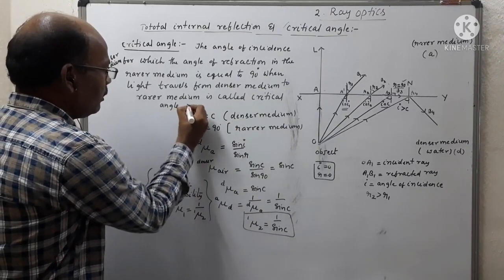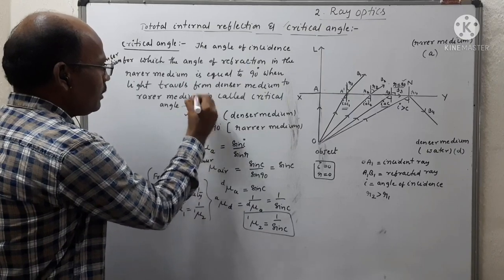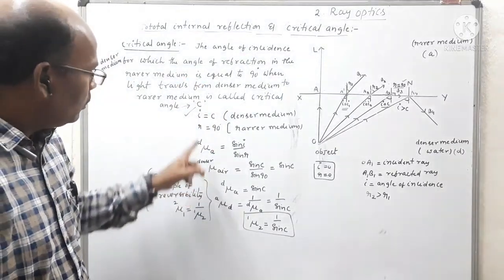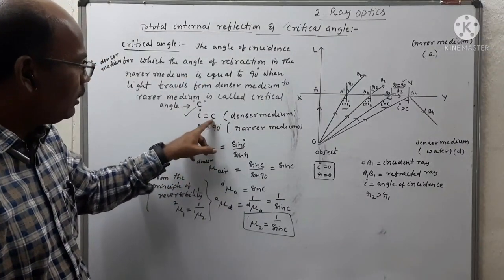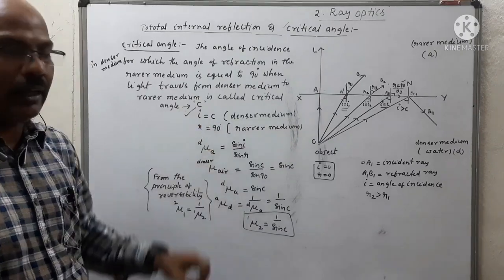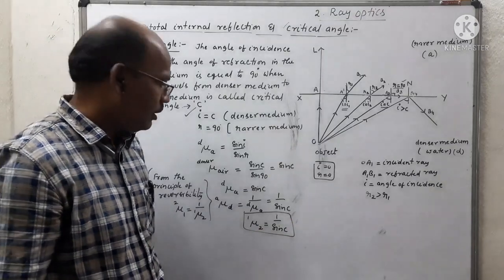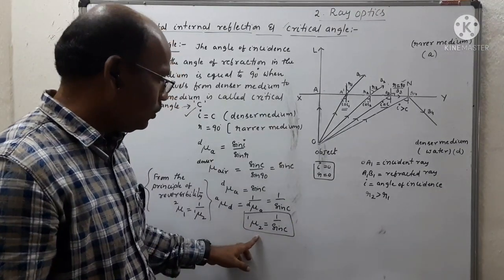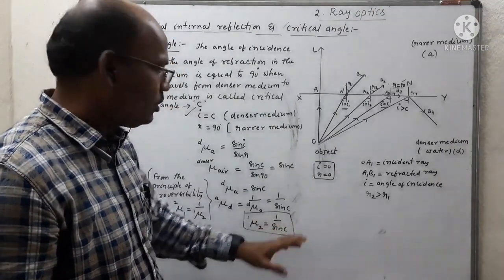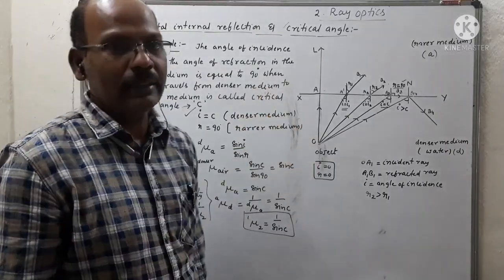Critical angle is nothing but C. So i is equal to C, r is equal to 90, then C is called the critical angle. So mu 1 to 2 is equal to 1 by sin C. When light travels from 1 to 2, 1 by sin C is equal to the refractive index.